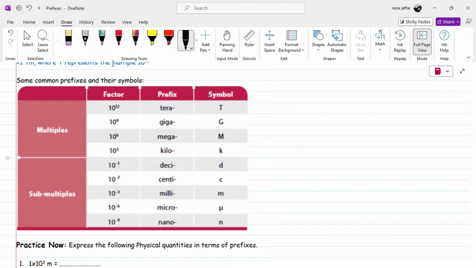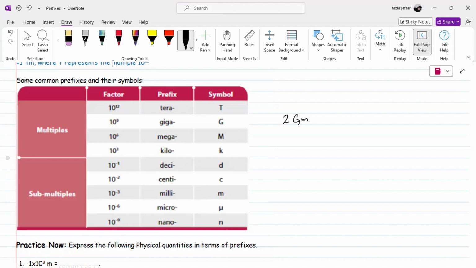Similarly, for 10 power 9, if we have any number written with 9 zeros, we can convert it into giga. It is represented by capital G. For example, we can write 2 gigameters.